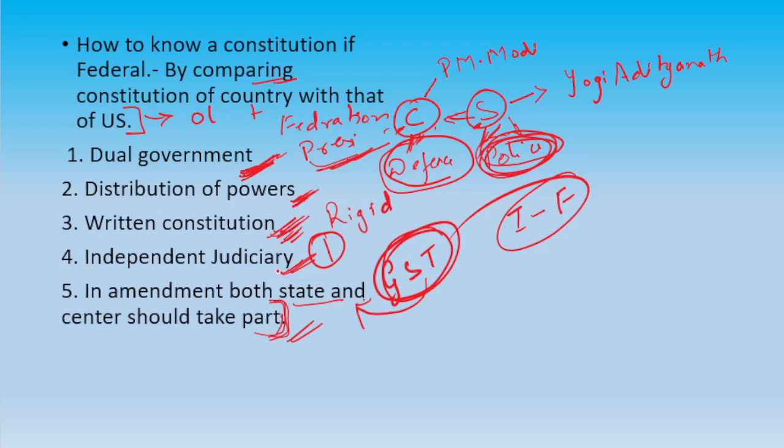Then independent judiciary. When we study the judiciary, or the powers of the president, we will come across the question: who appoints the judges of the Supreme Court and High Court? It is the president, on the advice of the Council of Ministers.